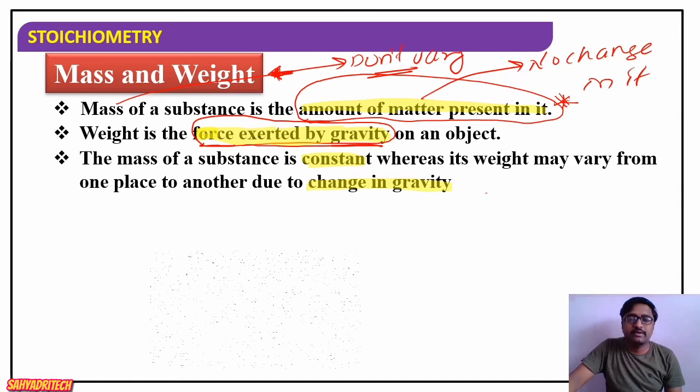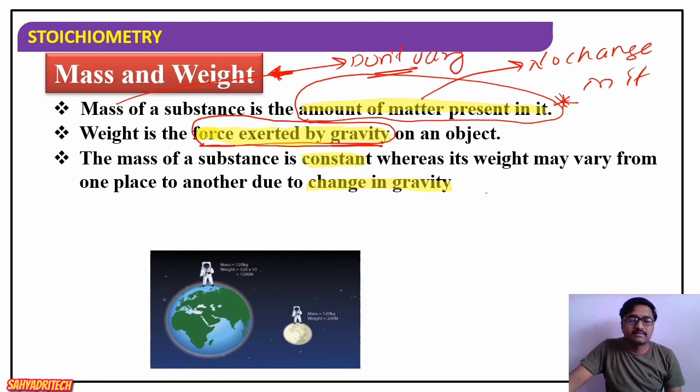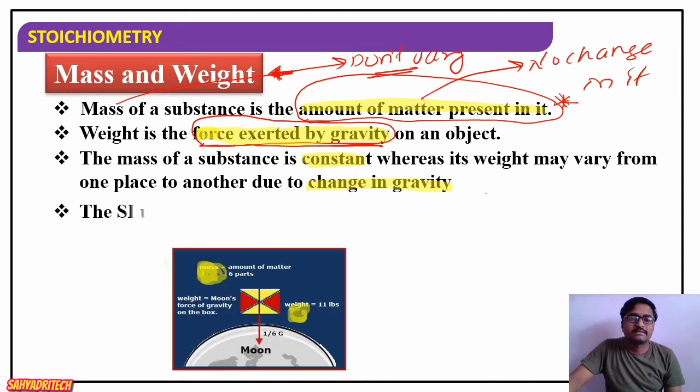Now, if we consider the mass of an individual or any object on the earth's surface, it remains the same. But the weight of an object on the earth's surface will be different from that on the moon's surface. Now, what is the SI unit of mass? Mass is expressed in kg. So 1 kg is 1000 gram.